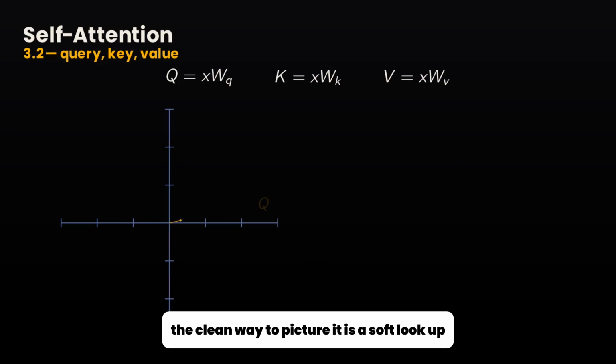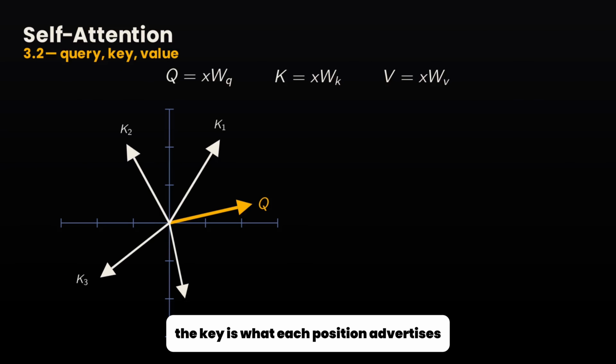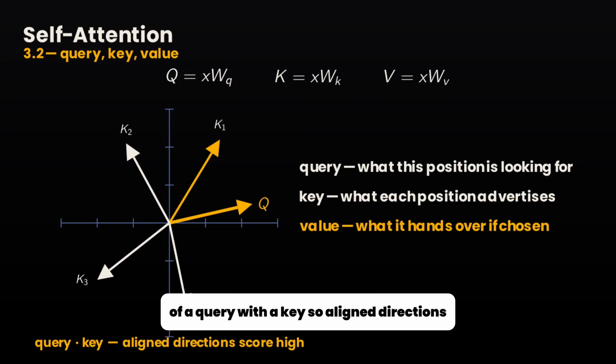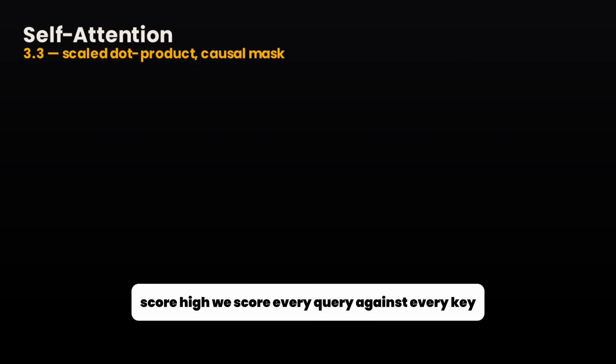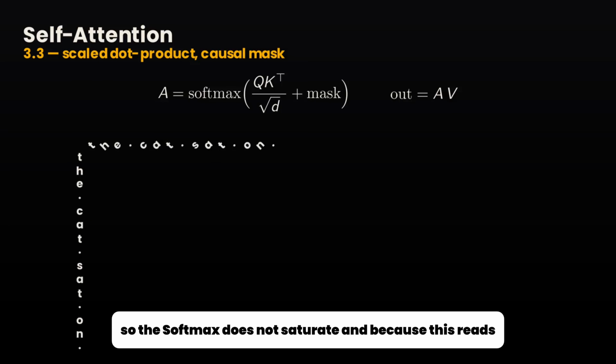The clean way to picture it is a soft lookup, where the query is what this position is looking for. The key is what each position advertises, and the value is what it hands over if it is chosen. And the relevance of one position to another is just the dot product of a query with a key. So aligned directions score high. We score every query against every key. Divide by the square root of the key dimension so the softmax does not saturate.